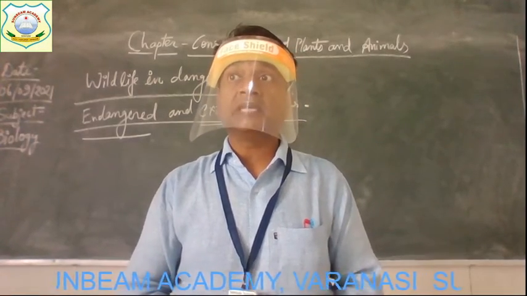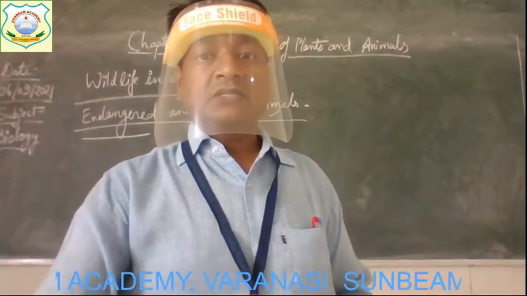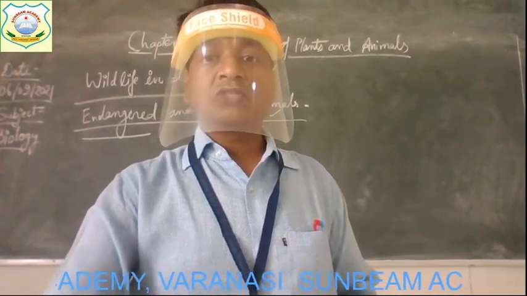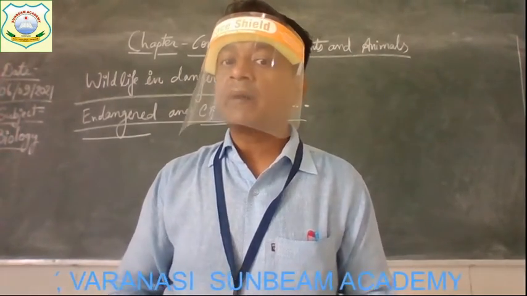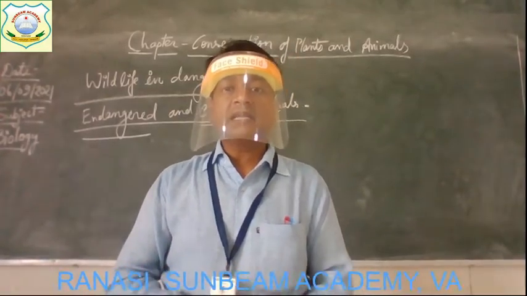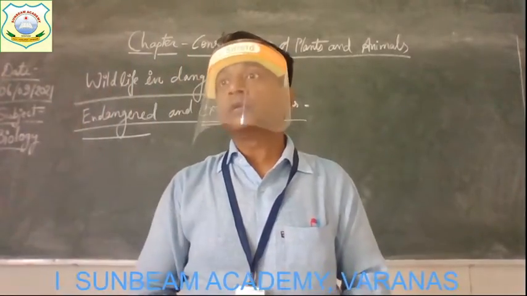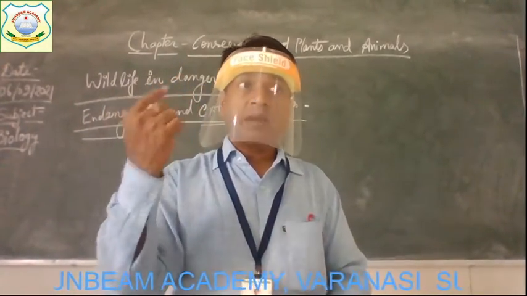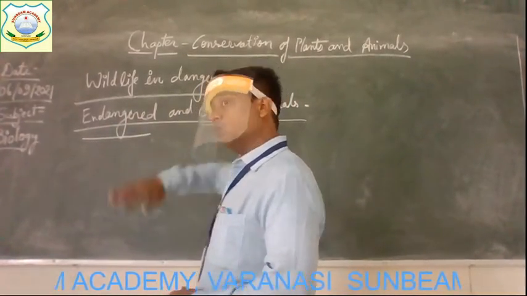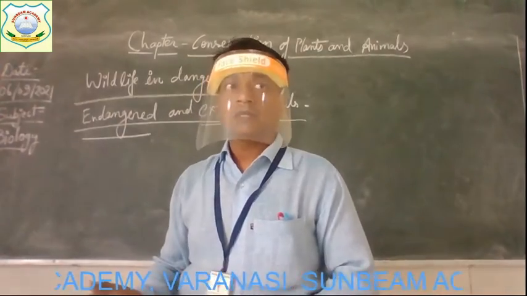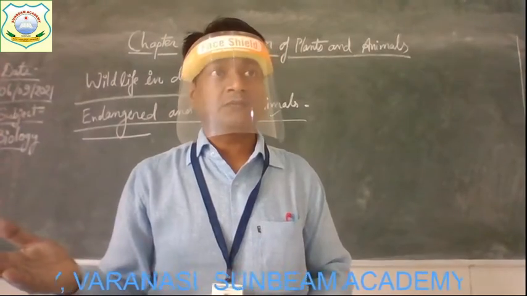What can happen due to it? Shortage of food can happen. Thus killing snakes disturbs the food chains and food webs of which they form a part, and this ultimately harms us. The overall food chain and food web is going to be disturbed. Just by killing one animal, or just the extinction of one animal of a food chain, the overall food chain is going to be disturbed. You cannot say that only one level of the food chain will be disturbed. No, the overall food chain is disturbed.